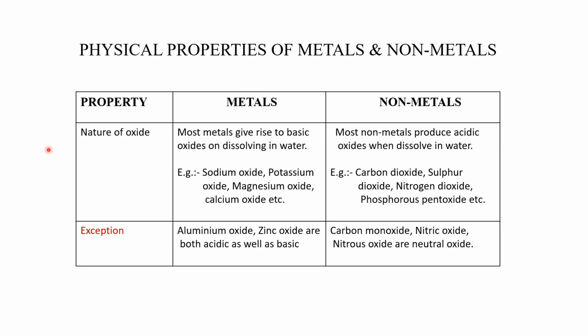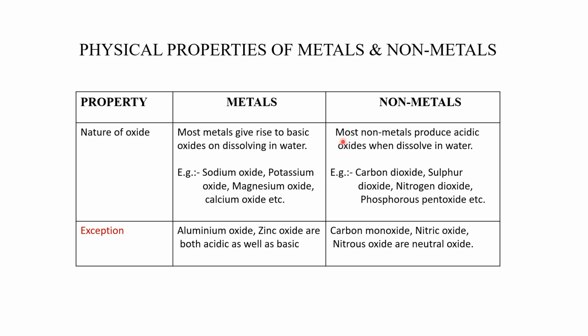Now here is the last property, that is the nature of oxide. What about the nature of oxide? In the case of metals, most metals give rise to basic oxides which dissolve in water. When dissolved in water, metal oxides form bases. Examples are sodium oxide, potassium oxide, magnesium oxide, calcium oxide.